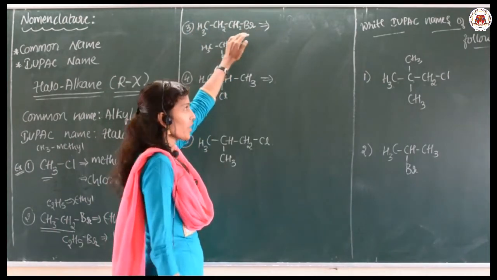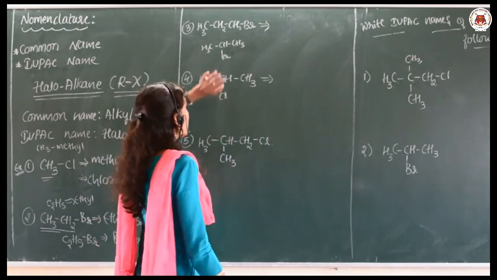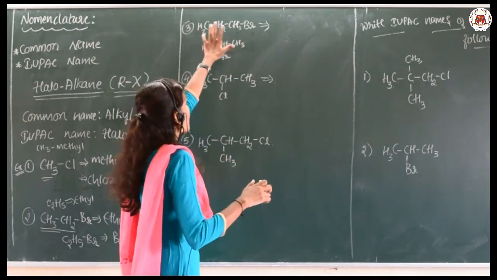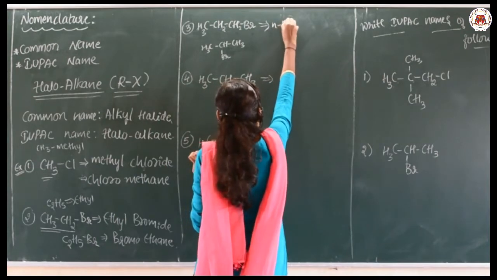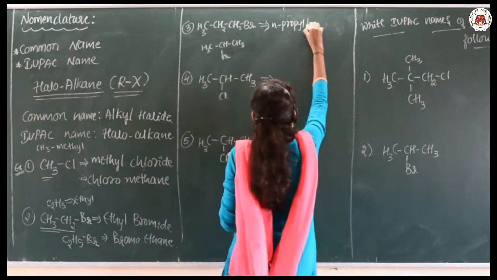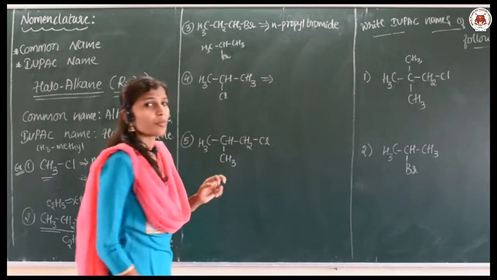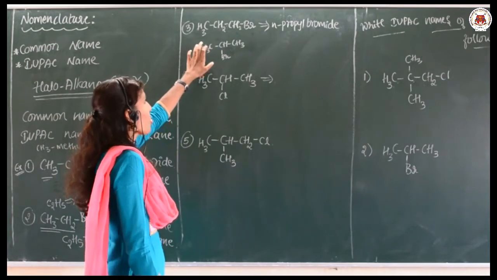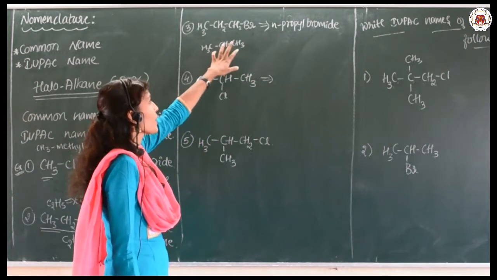If it is a straight chain and the hydrogen is replaced by bromine, you have to use the term n. How many carbons are there? Three. So you have to use n-propyl. n-Propyl bromide is the common name of the above compound.